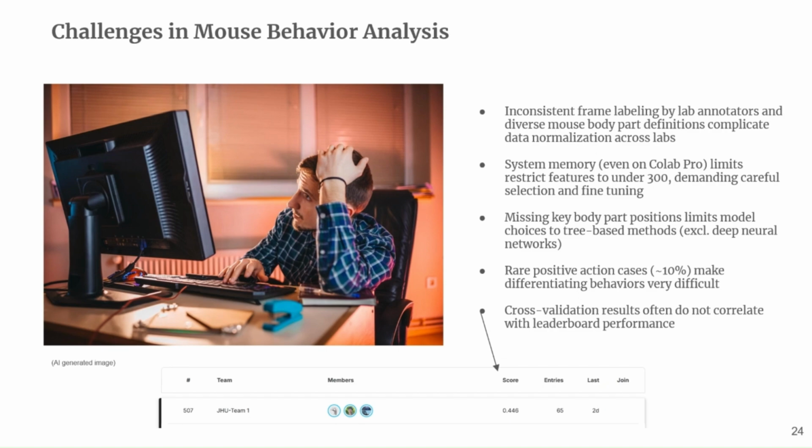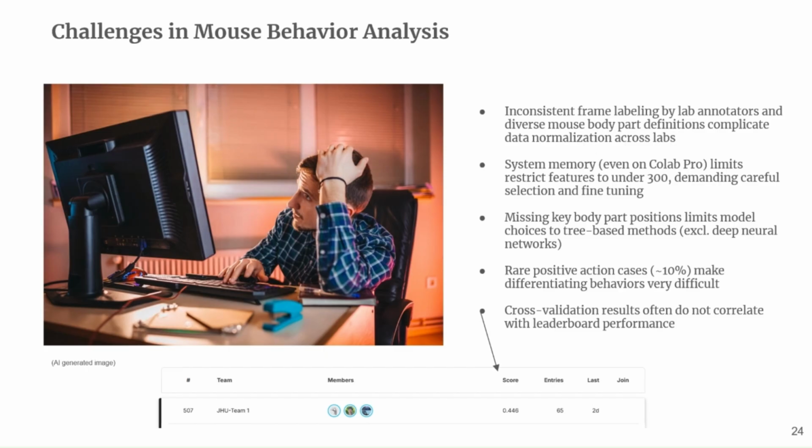On Colab Pro, we could only get in about 300 or so features. So we definitely are constrained by this, because the data can be very rich. It's huge. We also had key body parts that were missing, which limited our model choices. So this is why we picked a tree-based method.